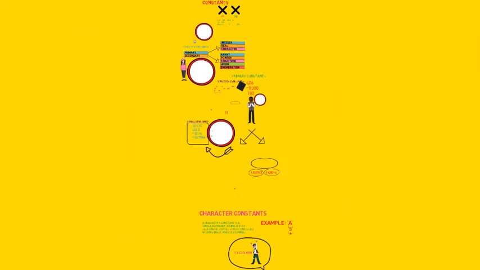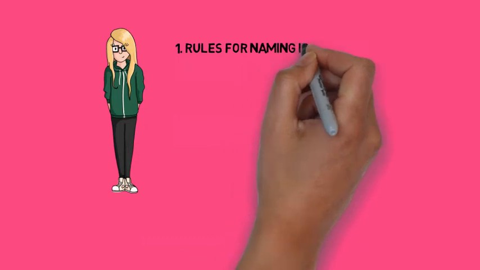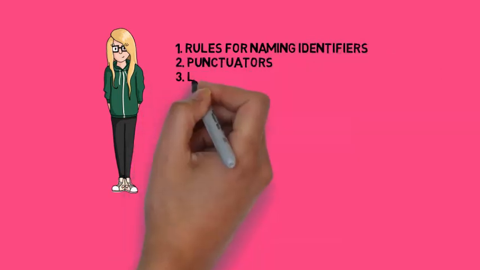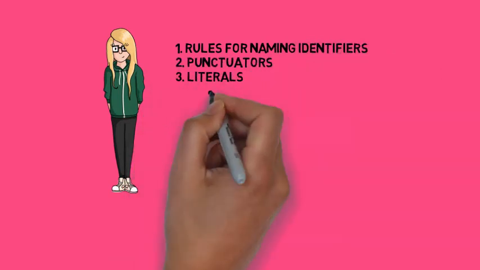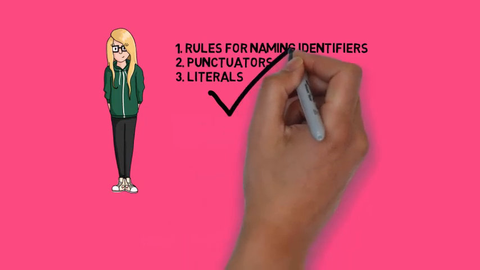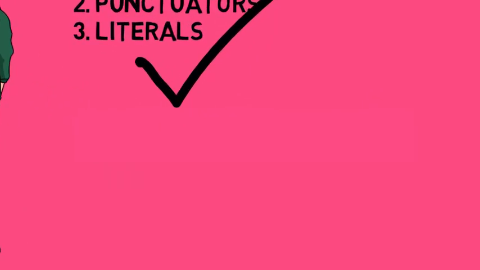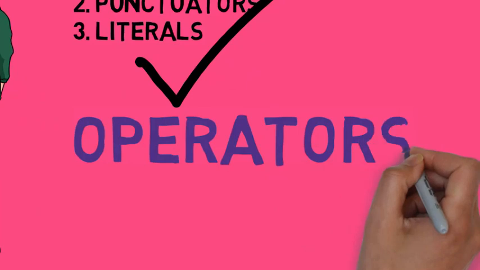Okay friends. Hey friends, in this video we finally completed rules for naming identifiers, punctuators and literals. In our next video, we are going to study our last token, that is operators.